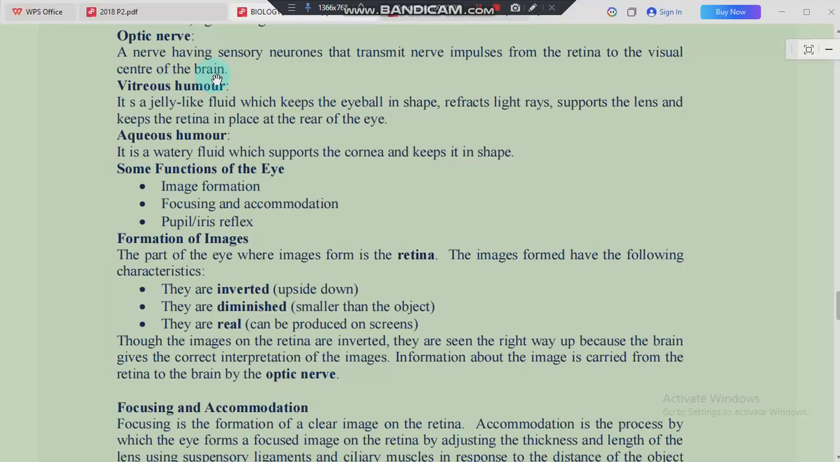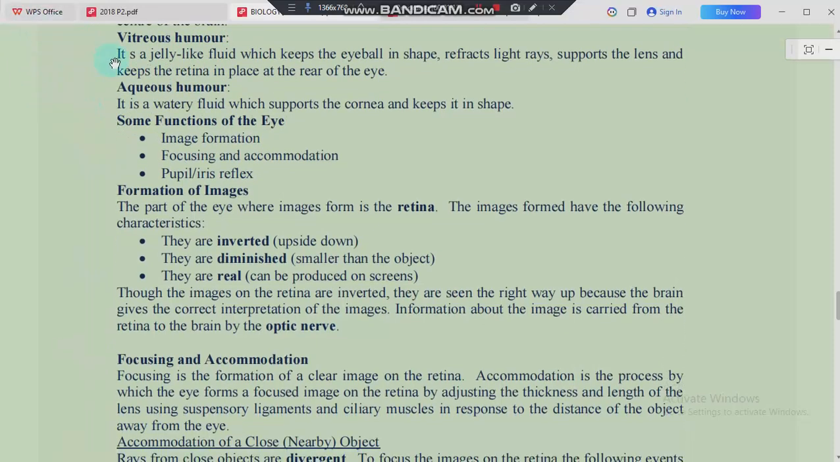Let's move on to another structure of the eye, which is the vitreous humor. This vitreous humor is simply a jelly-like fluid which keeps the eyeball in shape. Apart from that, the vitreous humor also helps to refract light rays, supports the lens, and keeps the retina in place at the rear of the eye. When we talk about keeping the eyeball in shape, refraction of light, supporting the lens, and keeping the retina in place, all this is done by the vitreous humor.